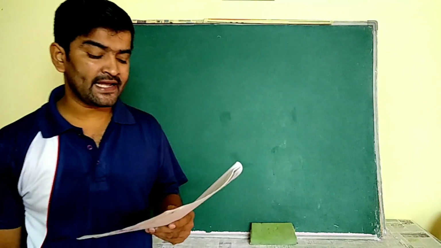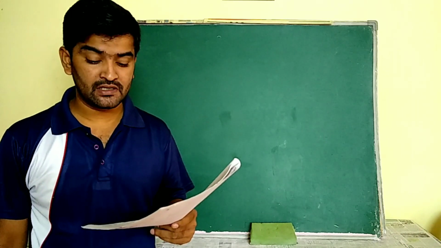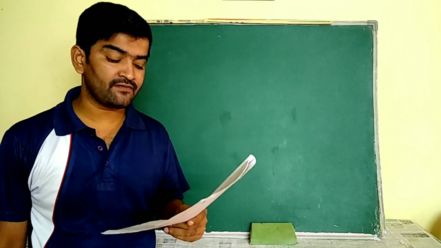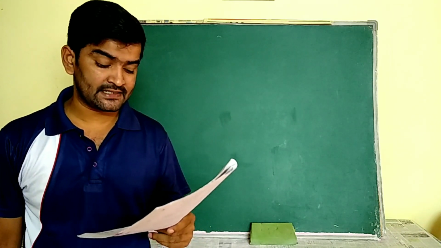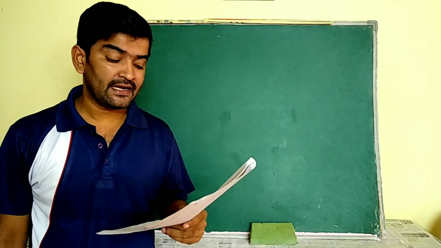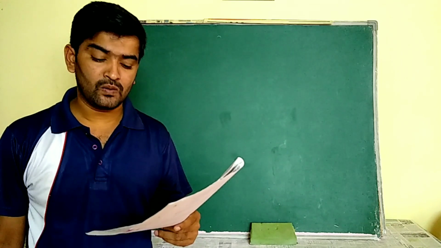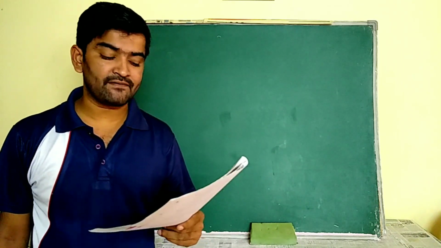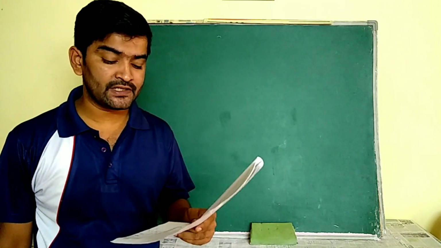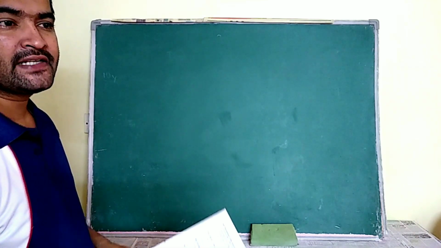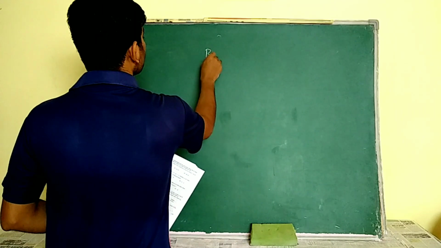See, A takes 6 days less than the time taken by B to finish a piece of work. If both A and B together can finish in 4 days, then the time taken by B to finish the work is. Here he is saying that A takes 6 days less than the time taken by B to finish the work. If both A and B together can finish the work in 4 days, then the time taken by B to finish the work is. The number of days taken by B to finish the work, we are going to assume as x days.